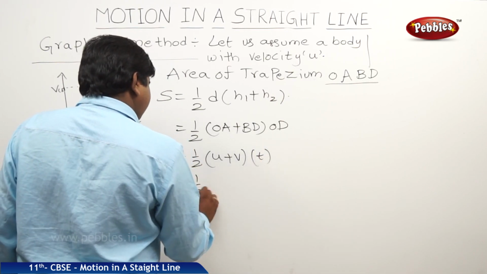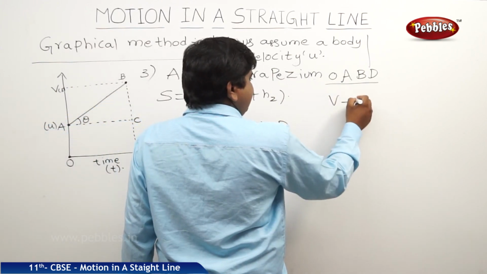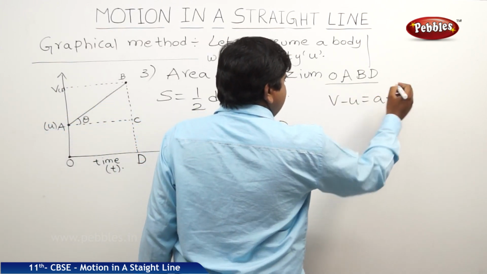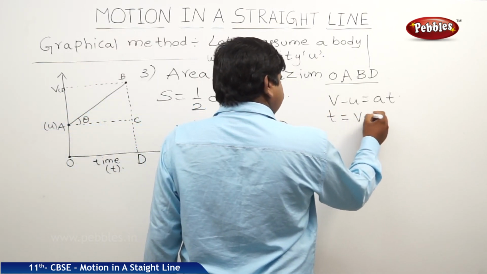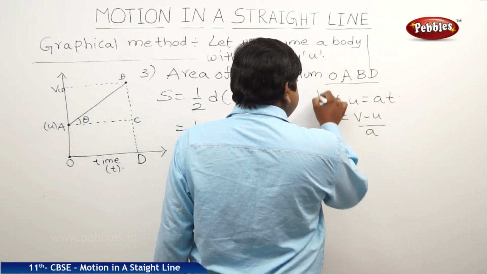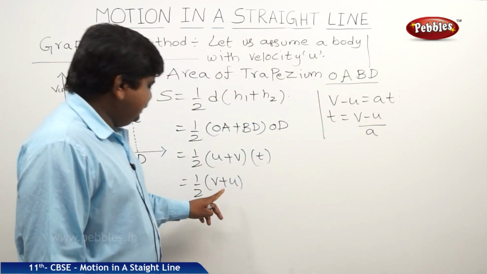So therefore half V plus U, yes, V minus U is equal to AT, where T is equal to V minus U by A. So now we are substituting this T value in this equation.